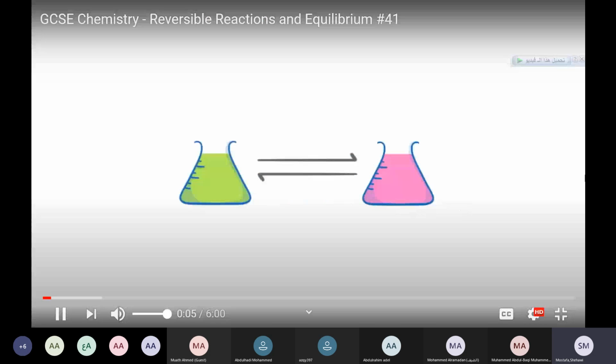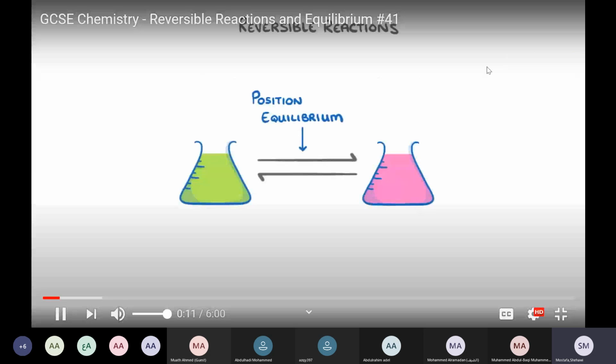In today's video, we're going to look at reversible reactions and see what we mean by the terms equilibrium and the position of equilibrium.